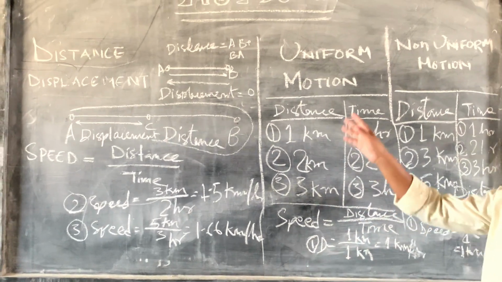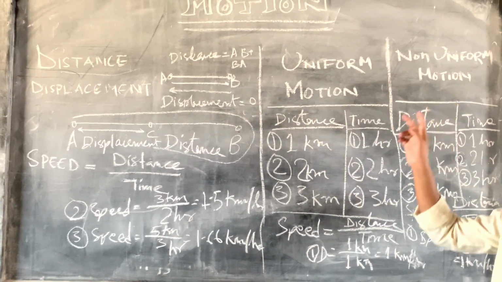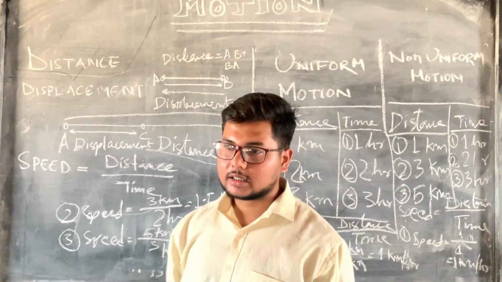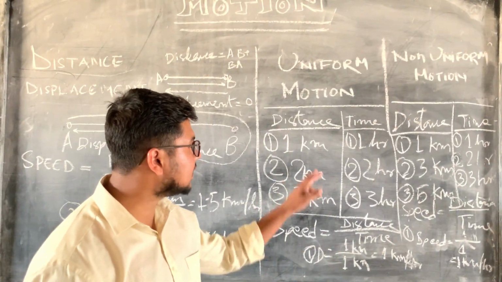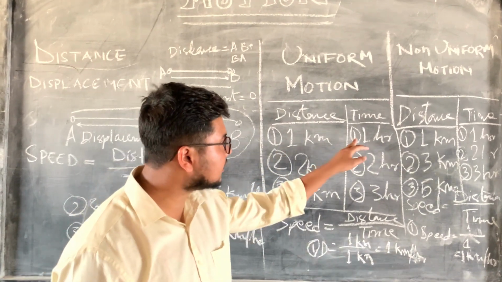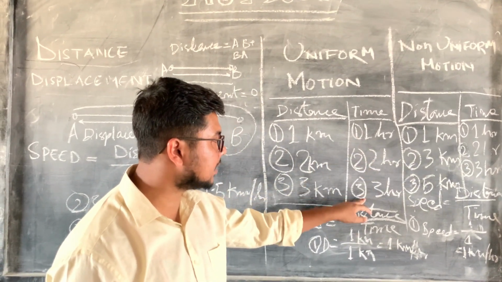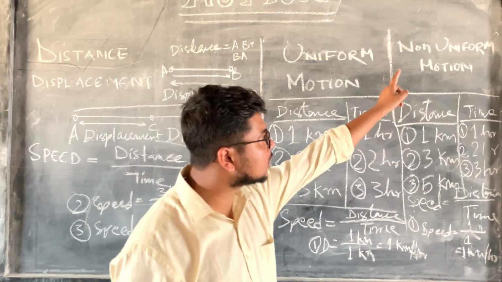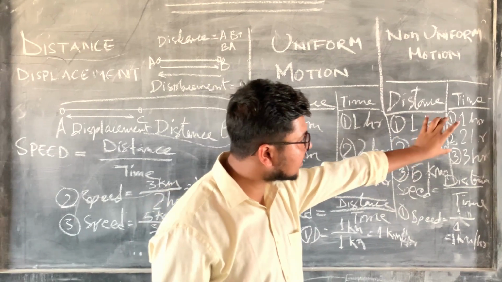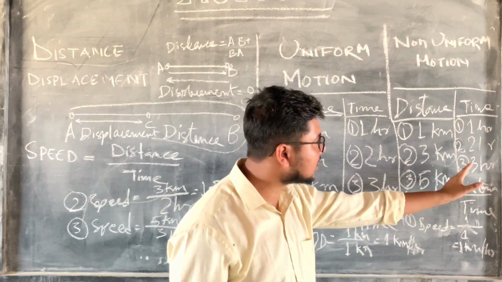From this we can know the difference between uniform motion and non-uniform motion. The speed of uniform motion remains constant, because the interval of distance is always the same and the interval of time is also the same. But in non-uniform motion, the interval of distance is somewhat different and the interval of time is somewhat different.